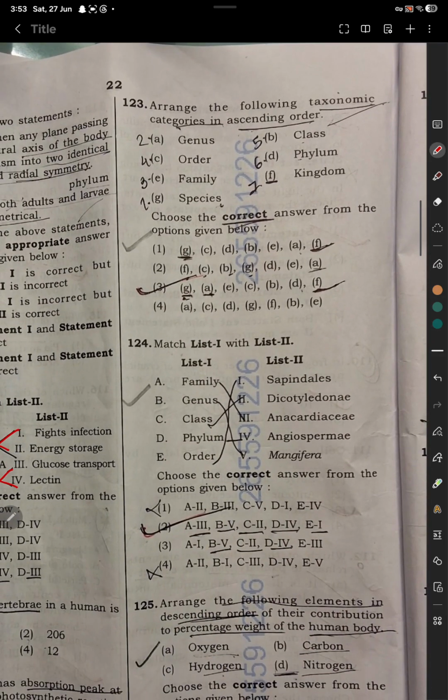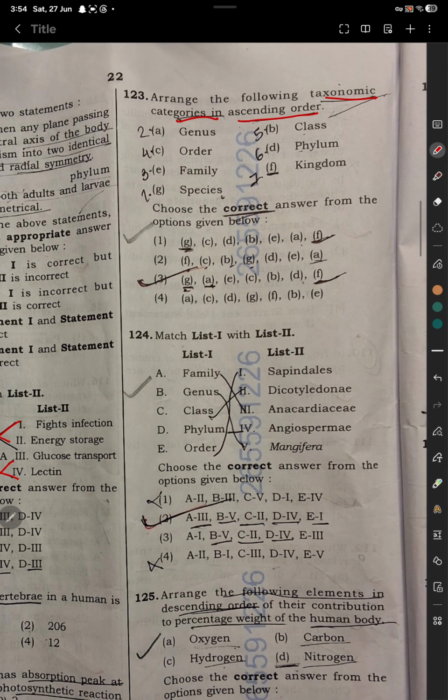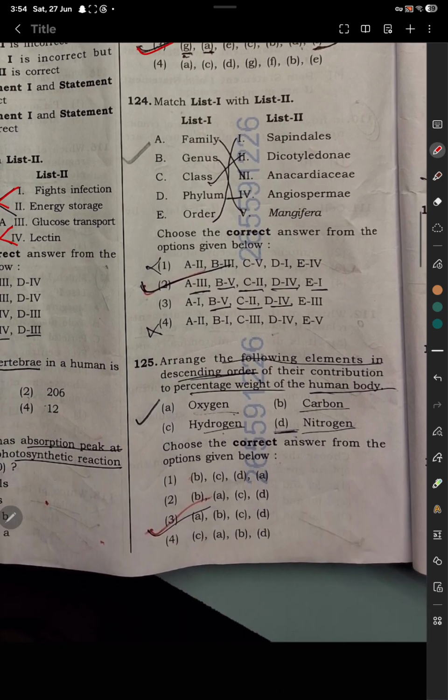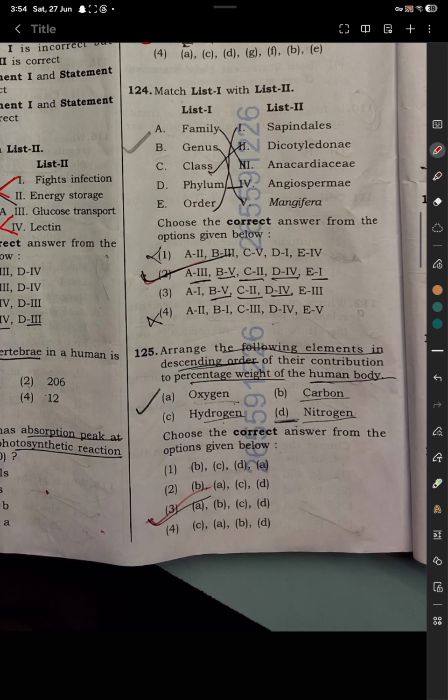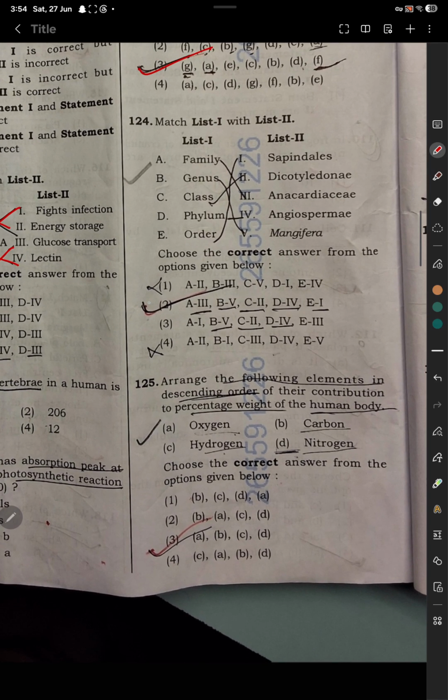Question 123. Arrange the following taxonomy category in an ascending order. Option number 3 is correct. Question number 124. Match the following. Option number 2 is correct. A3, B5, C2, D4 and E1.